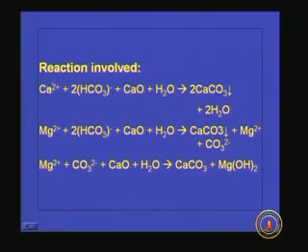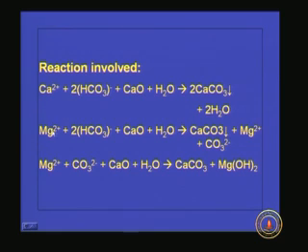So, first what will happen if calcium carbonate hardness is present? That means calcium is associated with anions which cause alkalinity, that means bicarbonate or carbonate. So, the reaction is like this: calcium bicarbonate, Ca(HCO3)2, reacts with lime, calcium oxide, and water to give 2 calcium carbonate and 2 water molecules. So, here the calcium carbonate is formed, this is a precipitate and it is dense enough to settle down.